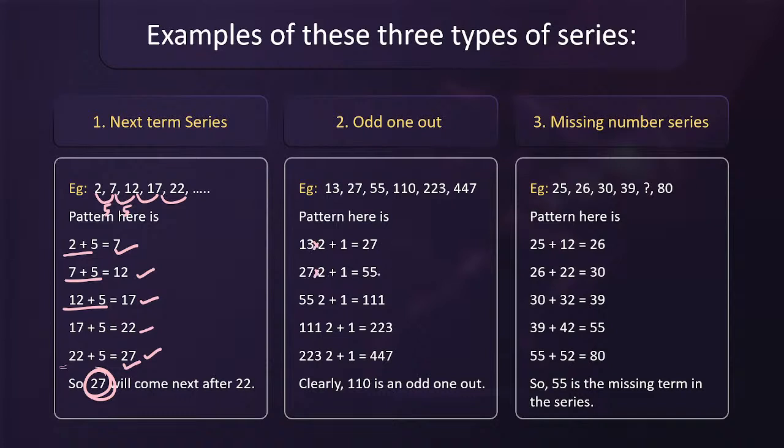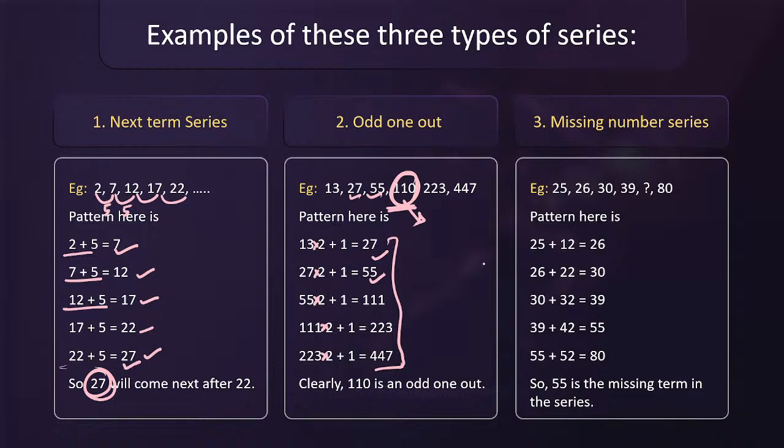27 into 2 plus 1 is 55. 55 into 2 plus 1 is 111. 111 into 2 plus 1 is 223. 223 into 2 plus 1 is 447. So this is how the series should go on. We have the second term as 27, third term as 55, but fourth one should be 111, but it is given here as 110. That means this is the term which is the odd one out.